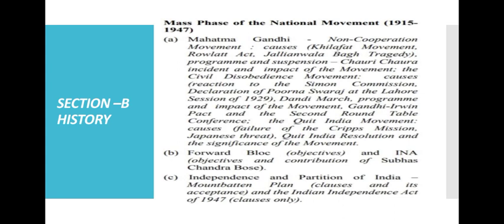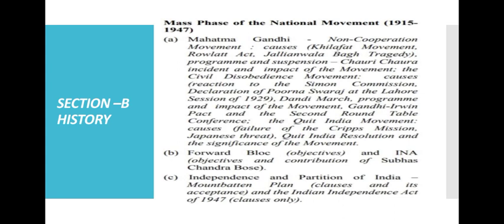The civil disobedience movement: causes, reaction to the Simon Commission, declaration of Purna Swaraj at the Lahore session of 1929, Dandi March, program and impact of the movement, Gandhi-Irwin Pact and the second Round Table Conference. The Quit India movement: causes, failure of the Cripps Mission, Japanese threat, Quit India resolution and the significance of the movement. After that you have Forward Bloc, where you have to study the objectives, and INA objectives.